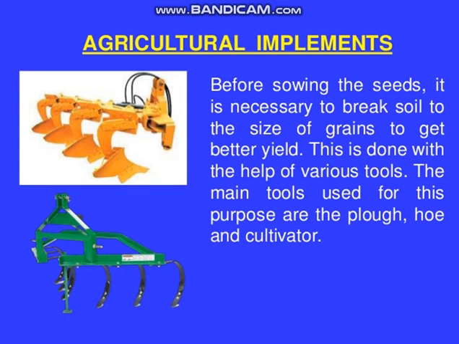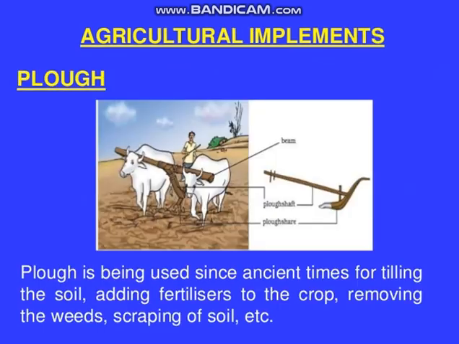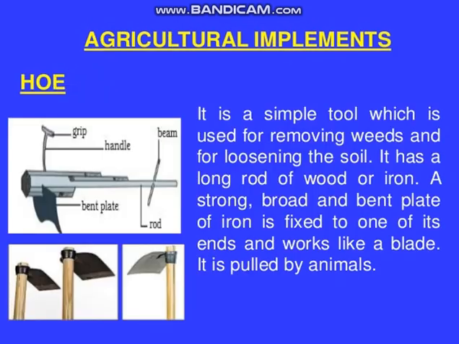This is done with the help of various tools. The main tools used for this purpose are plough, hoe, and cultivator. First, we will discuss the plough. Plough has been used since ancient times for tilling the soil, adding fertilizers to the crop, removing the weeds, scraping the soil, etc. The second one is the hoe.